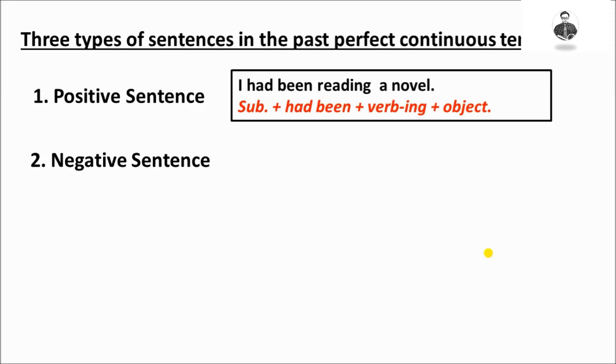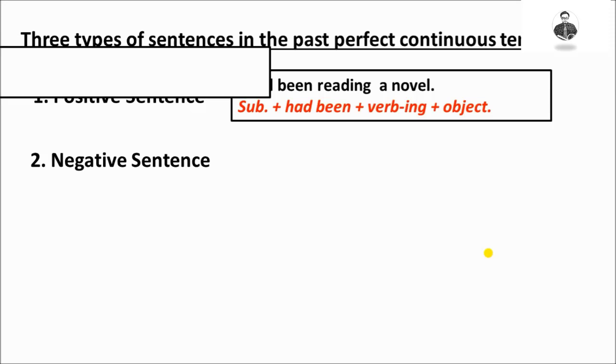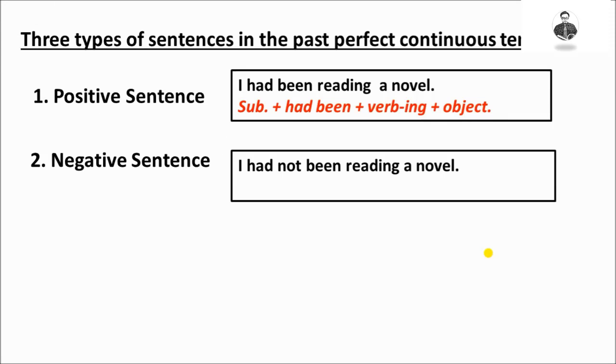Number 2. Negative sentence. I had not been reading a novel. Look at the following structure. Subject plus had plus not plus been plus verb ing form plus object.